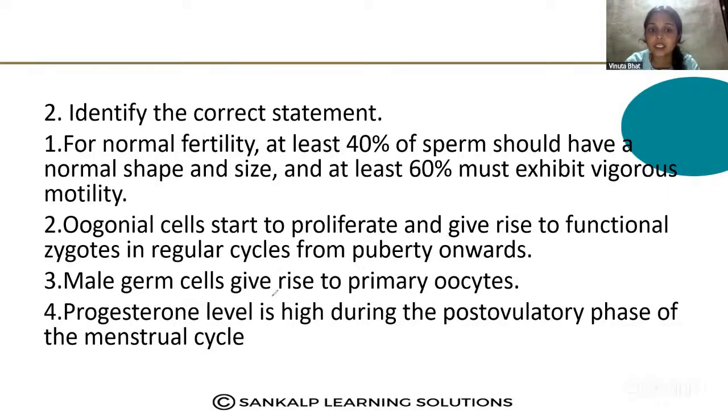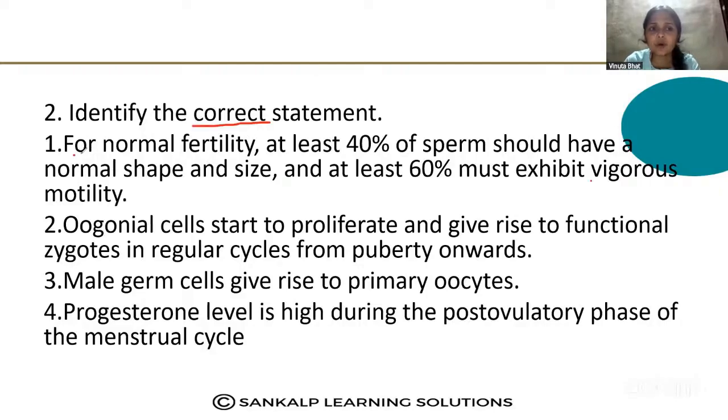Third, male germ cells give rise to primary oocyte. Fourth, progesterone level is high during the post-ovulatory phase of the menstrual cycle. You have to identify the correct statement here.